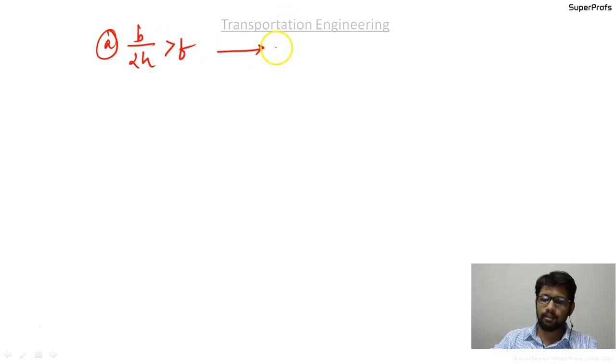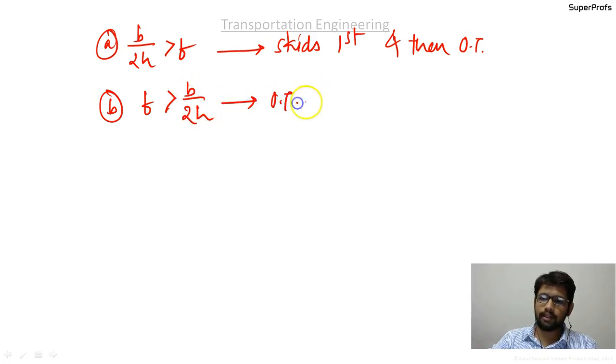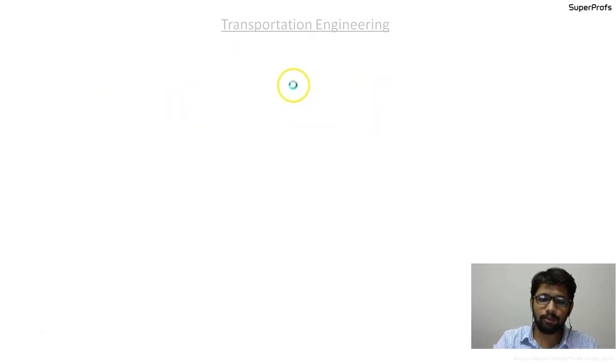You should know some additional information, that is, if B by 2H is greater than F, then it skids first and then overturns. And if F is greater than B by 2H, then it overturns first, and you cannot say that then it skids, because there cannot be any skidding after overturning. So I'll explain this.